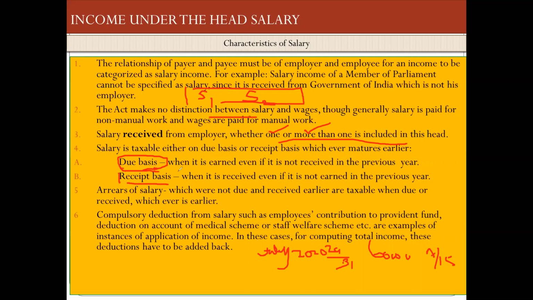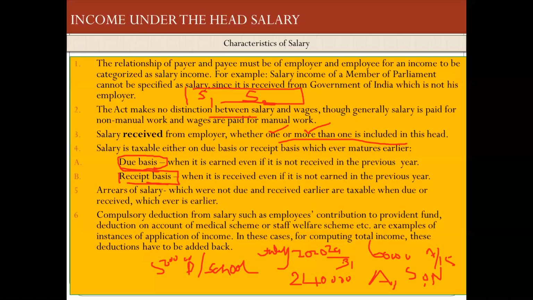Next one is it can be taxed on the basis of receipt basis. Means what? For example, August, September, October, and November. There are 4 months, and for the 4 months, I am going to get 2,40,000 salary. Now, August has not started. September is yet to start, so on and so forth. Now, my daughter's school is going to open. And I have to pay fees of some 5 lakh rupees. My daughter's school fees has to be paid some 5 lakh rupees.